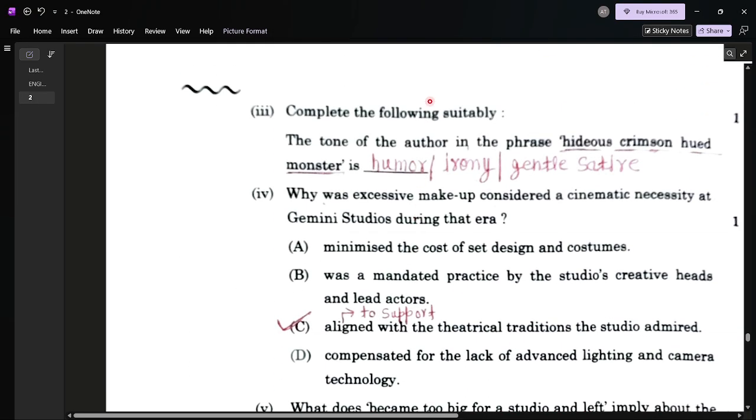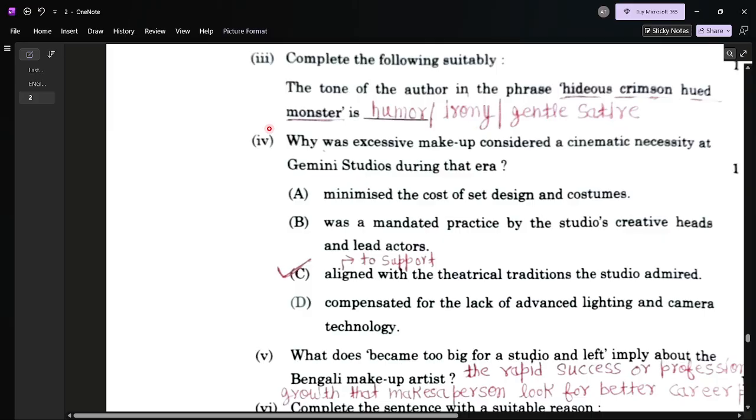Question number 3: complete the following suitably. The tone of the author in the phrase "hideous crimson-hued monster." What is the tone of this phrase? The phrase is given here: hideous crimson-hued monster. The tone is humor. You can write irony, gentle satire, irony or humor.